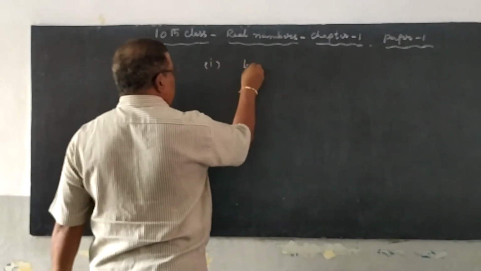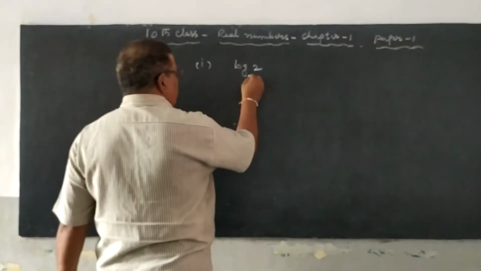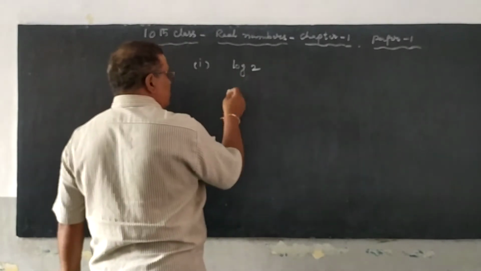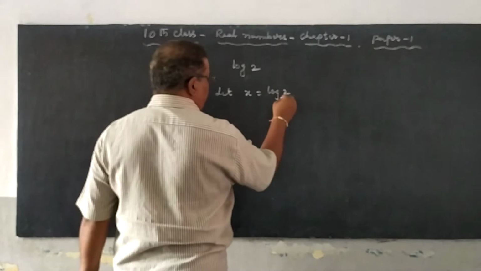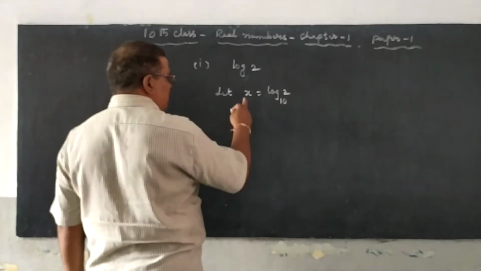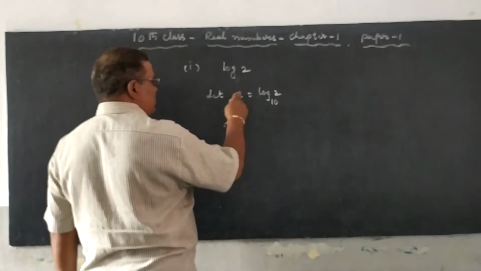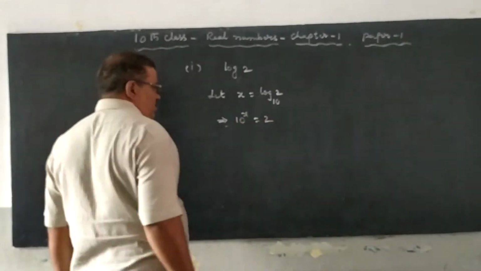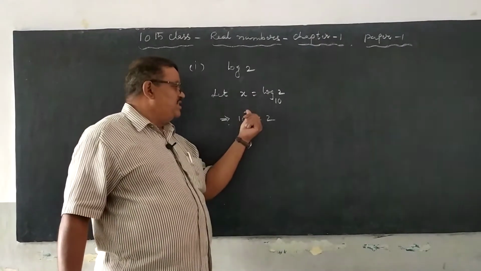First question: is log 2 rational or irrational? Here no base is given, so let us take the base as 10. Let x be taken as log 2 to the base 10. The exponential form of x equal to log n to the base a is a power x equal to n, which implies 10 power x is equal to 2.